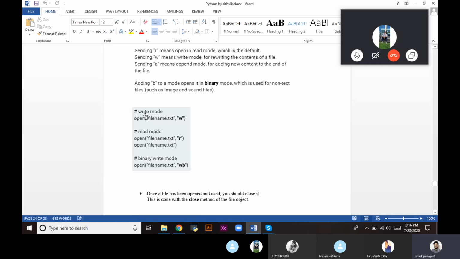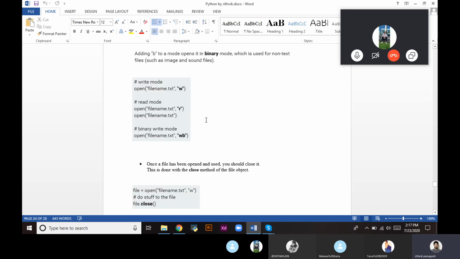Here we'll see the syntax. To open a file in write mode: open, file name and format, comma, double quotes W. This will open a file in write mode. For read mode, open dot read. If you don't mention anything, it will by default go into read mode. For binary write mode, open the file name with extension, and W with a small b beside it, so it is binary write mode. Without b, it will go directly to write mode.